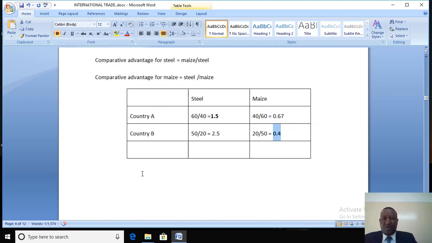So the conclusion is country A must specialize in steel.